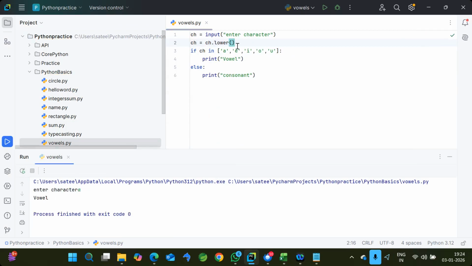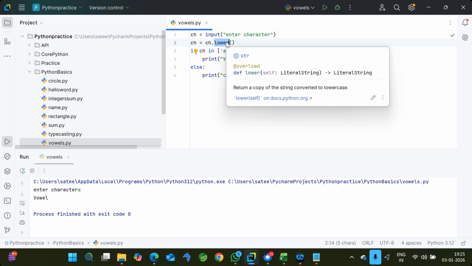So likewise, if you want to maintain case insensitivity in any logic, not only here. For example, sometimes in our forms the user may enter uppercase or lowercase, and in the backend it will be treated as a single case only, either upper or lower. Likewise, to convert into a unique case format, we use functions internally. To convert into lower, we have the lower function. Similarly, upper is used for converting to uppercase letters.